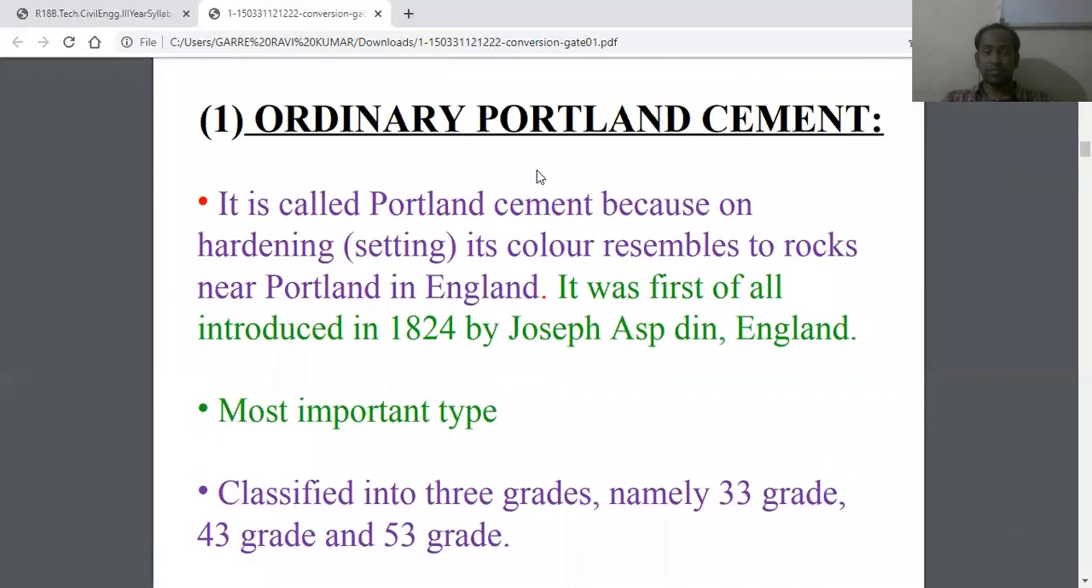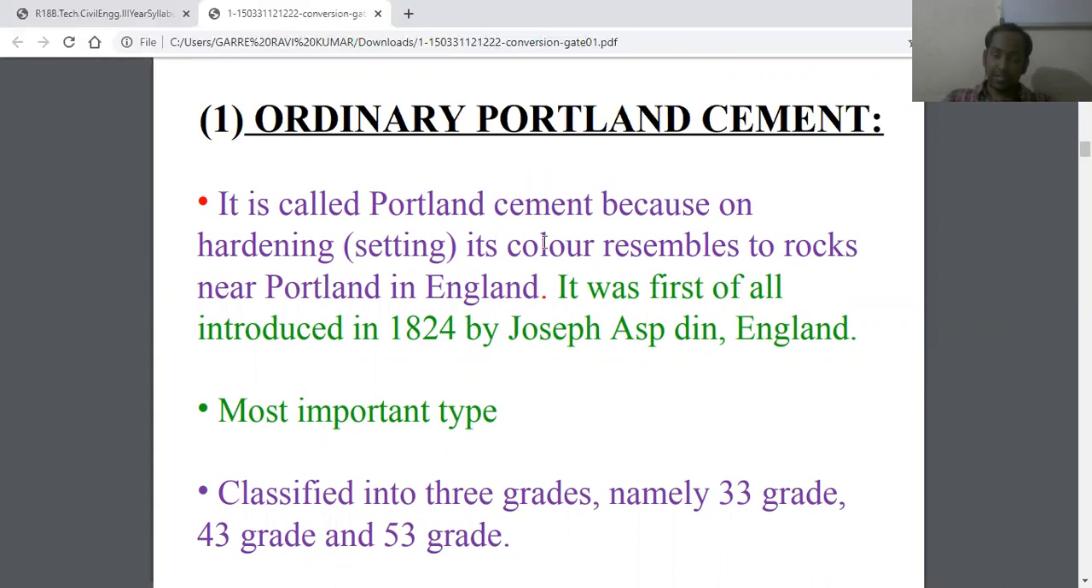The first one is ordinary Portland cement. It is called Portland cement because on hardening its color resembles the rocks near Portland, England. We have already discussed that its strength resembles Portland rock in England. That's why it is called ordinary Portland cement.